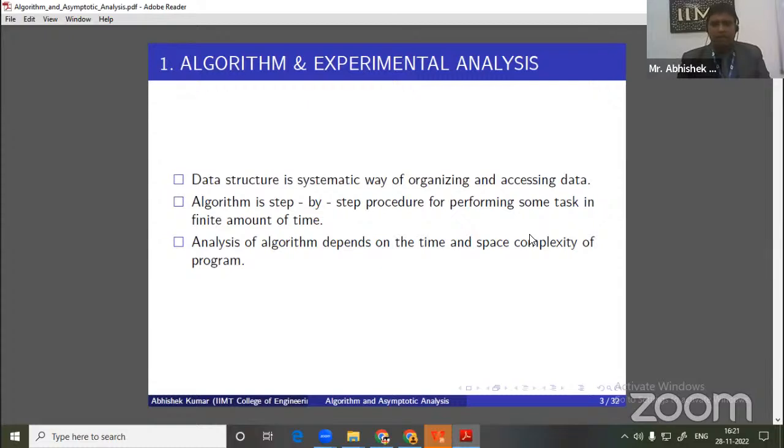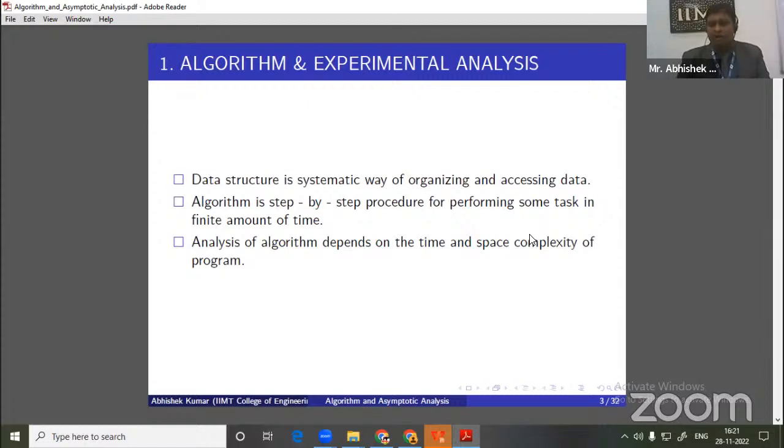Then it must be complete. Fourth, it must be finite. And fifth, it must give the optimal solution. So if we write an algorithm and it obeys these five characteristics, then we can say that this is an efficient algorithm.